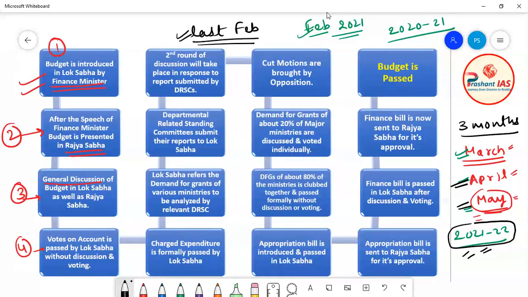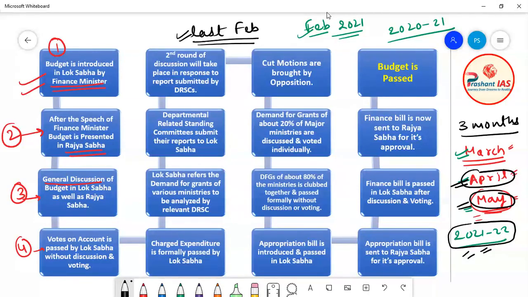Okay, so this was a practice that Lok Sabha used to authorize the government to withdraw money from the Consolidated Fund of India to run the administration of the country for the months of April and May, and this is known as votes on account.